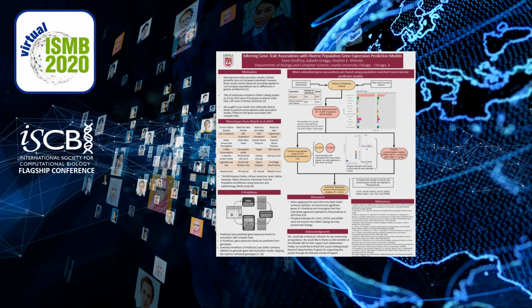I am a master's student at Loyola University, Chicago, and today I'll be discussing inferring gene-trait associations with diverse population gene expression prediction models. In the past decade or so, genome-wide association studies, or GWAS, have grown in popularity, but have primarily focused on European individuals. However, these results cannot be accurately applied to non-European individuals due to differences in genetic architecture.